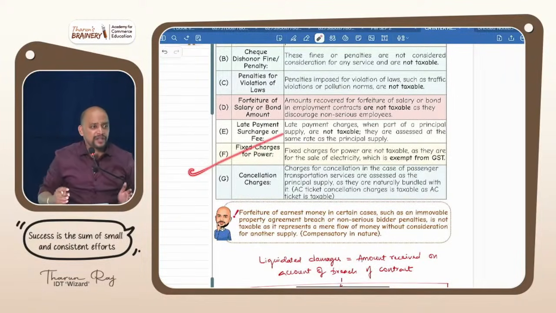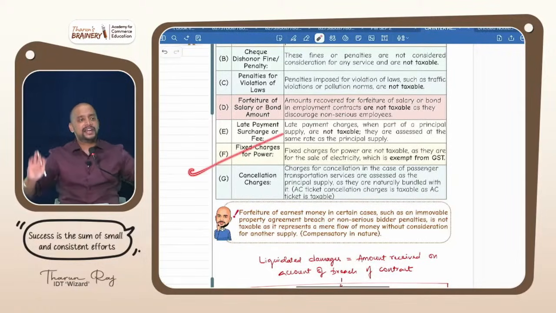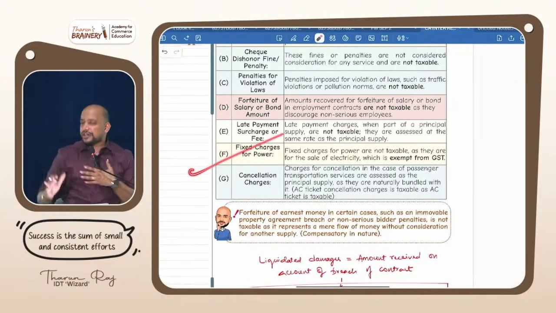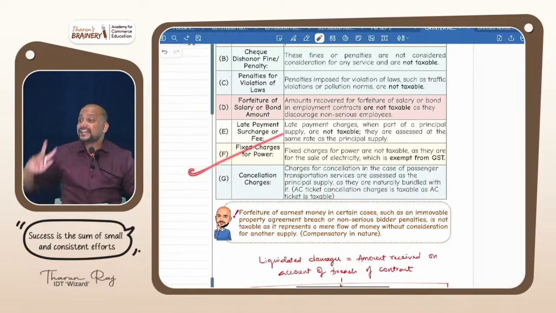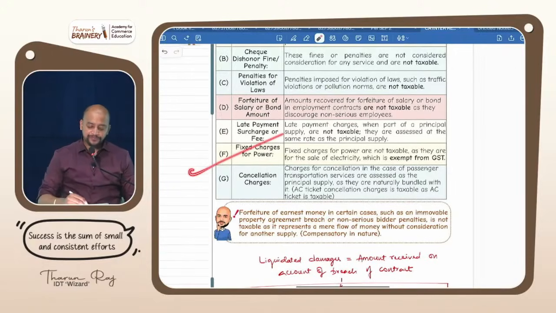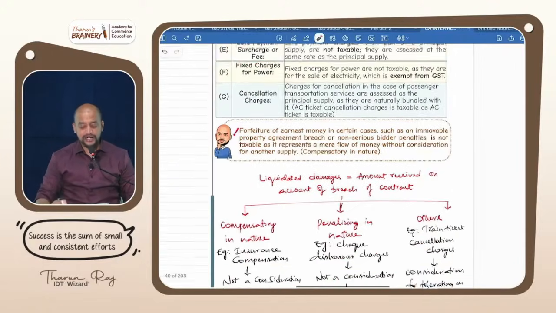In your house you are consuming more, so there is a decrease in voltage. That's why we are not able to supply proper power, but we will be okay with it. So it will come under others, consideration for tolerating an act, but it is exempted. Why exempted? Electricity is exempted, so these charges are also exempted. Then cancellation charges we already discussed.